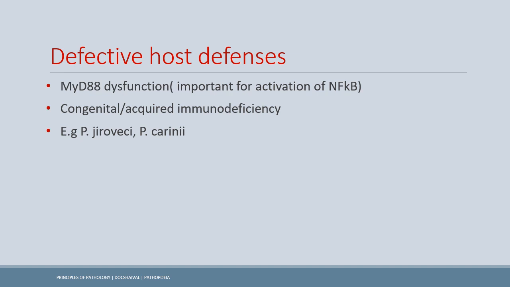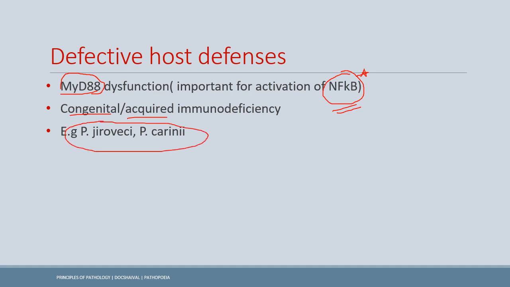Now, the second mechanism is the impairment of the host defenses, and of particular importance is NFkB. So NFkB is the molecular switch, and its activation is very much necessary for the immune response. Now, the gene which maintains the NFkB activation is MyD88, and its dysfunction is one of the important causes for the defective host defenses. Now, the congenital immunodeficiency can be there or acquired, as in case of the HIV patients. Most of the time, they have infection of the Pneumocystis jirovecii and Pneumocystis carinii.